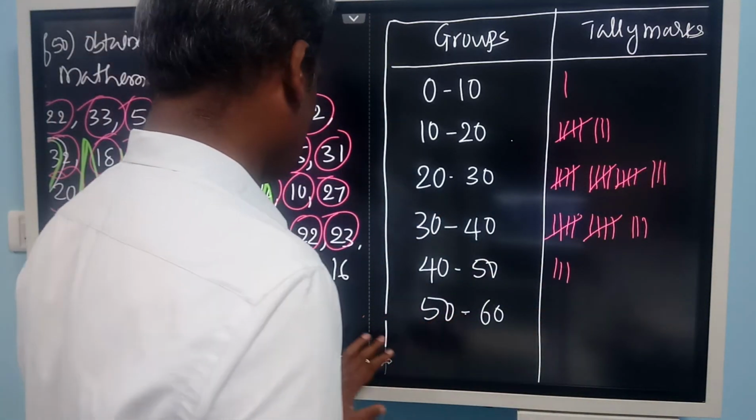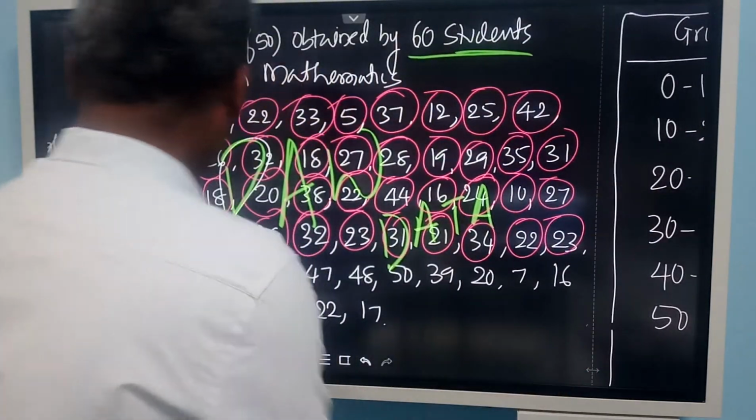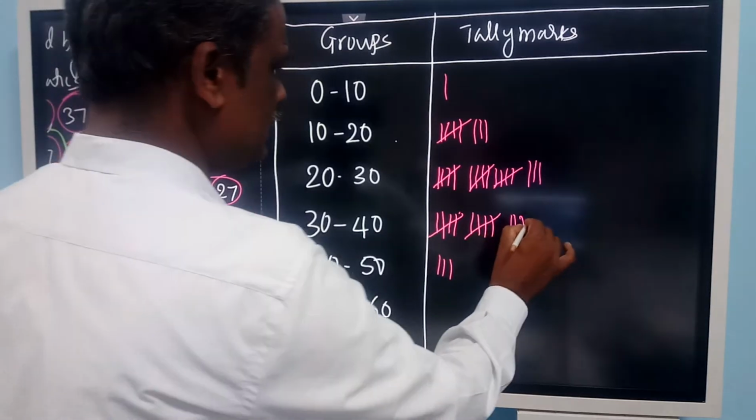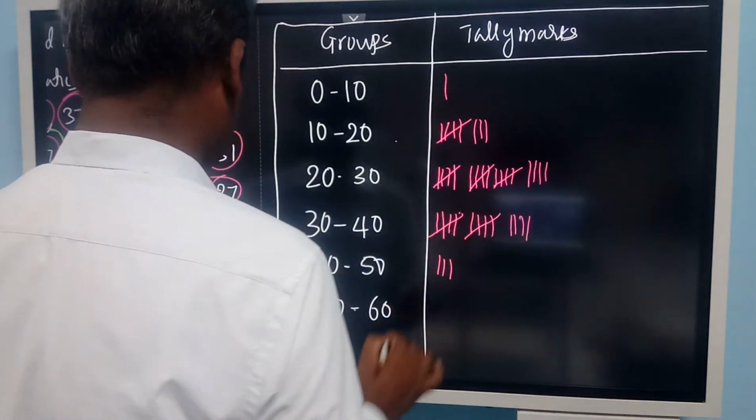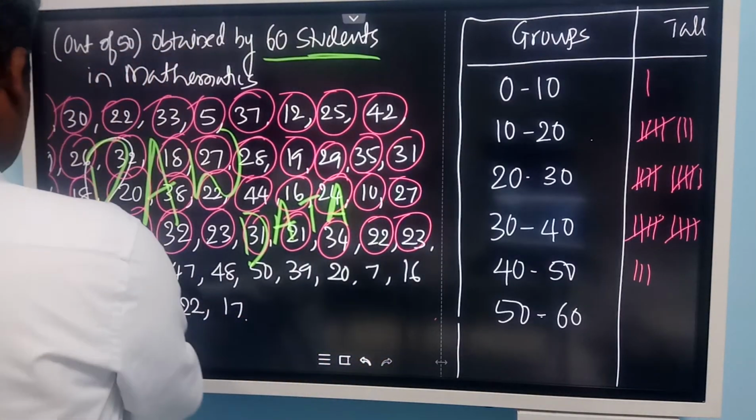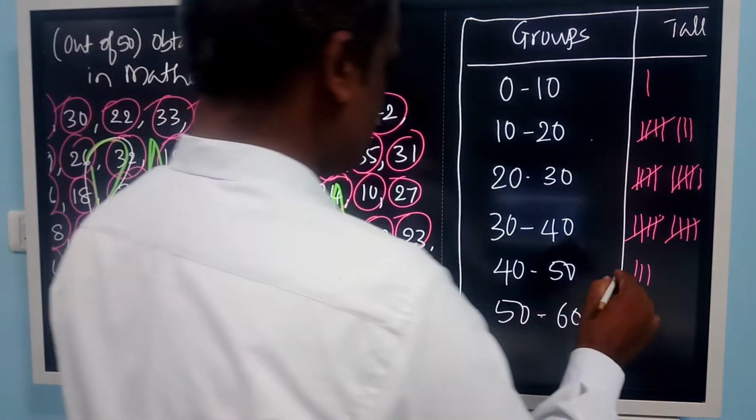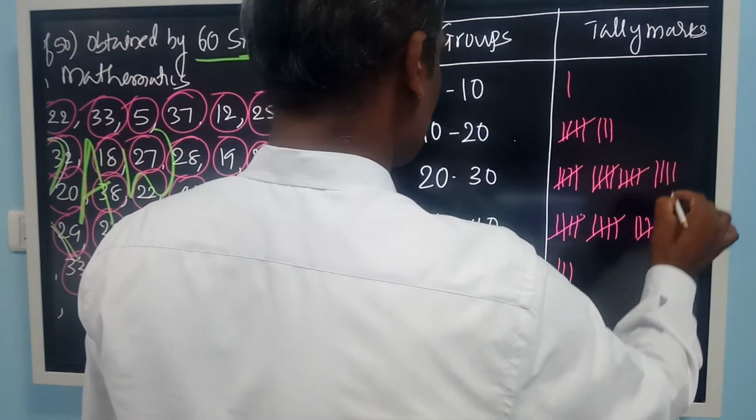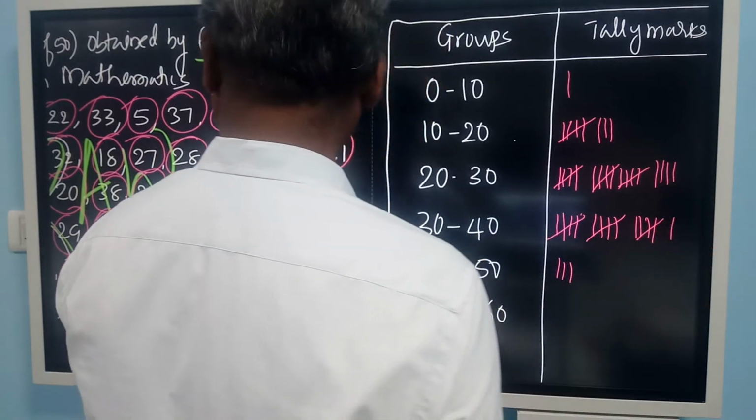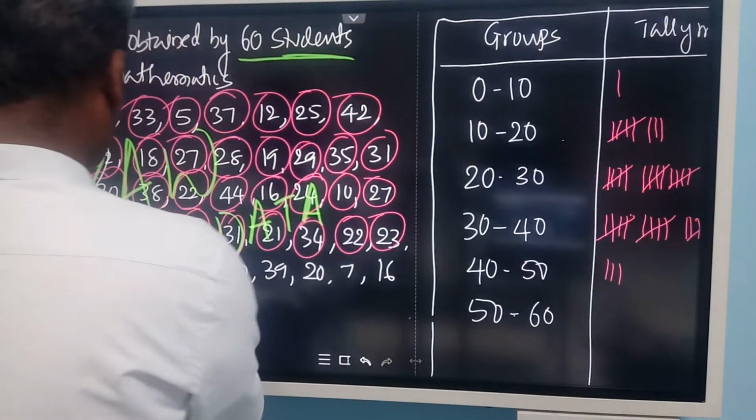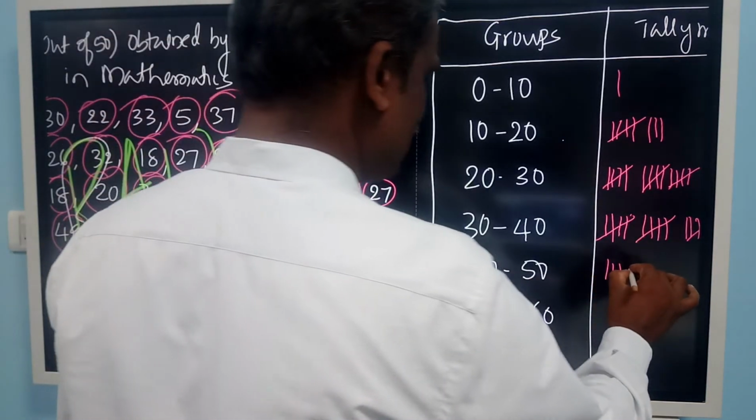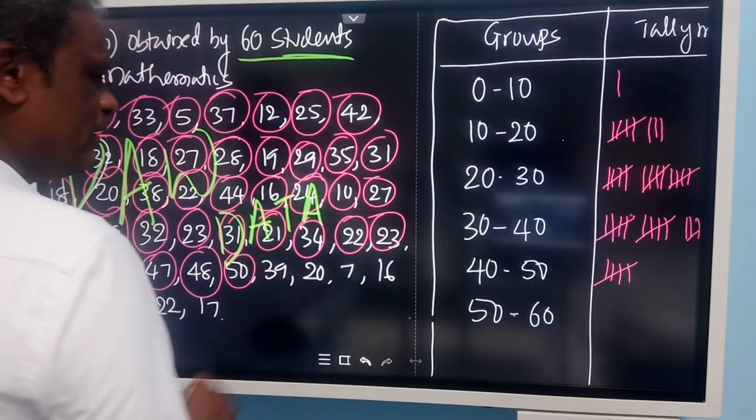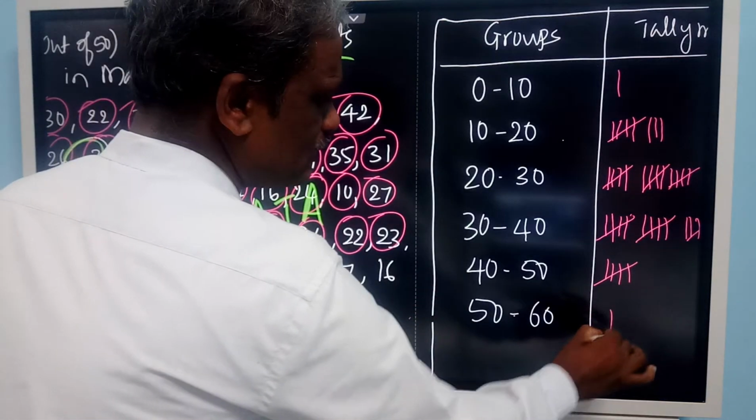So then again 36, 24. So then 36, 33, same group. 47, 48, same group. Fifth one like this. 50, where does it come? 50, the last group.